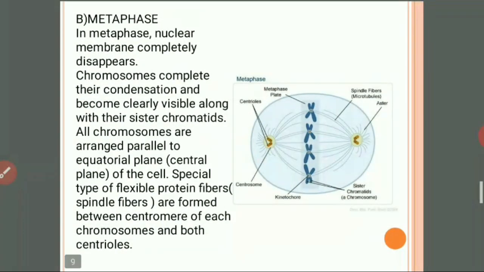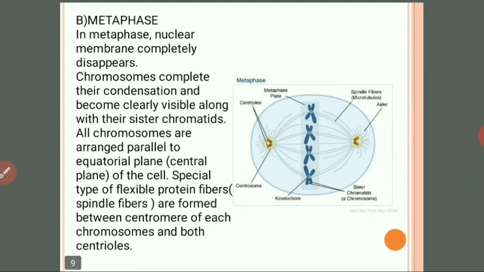After that, the metaphase comes, as we had seen in the figure. The nuclear membrane completely disappears. Chromosomes complete their condensation and become clearly visible along with their sister chromatids.